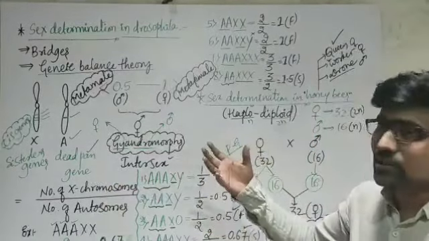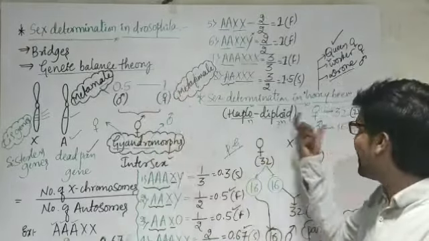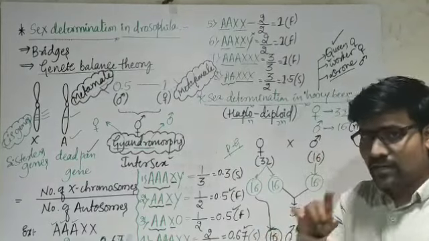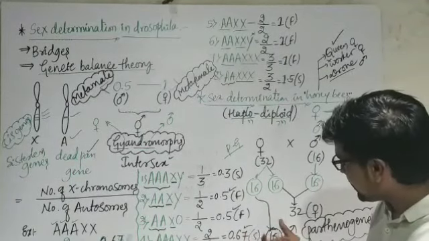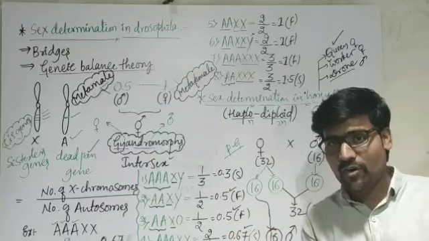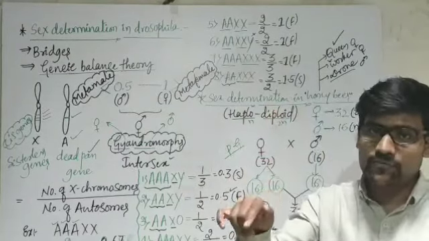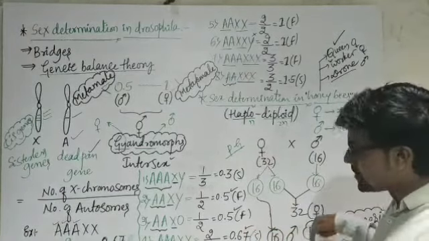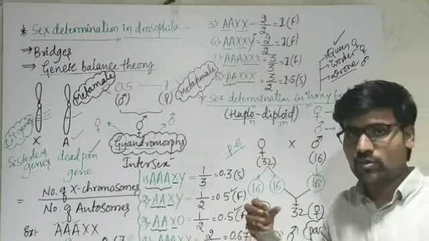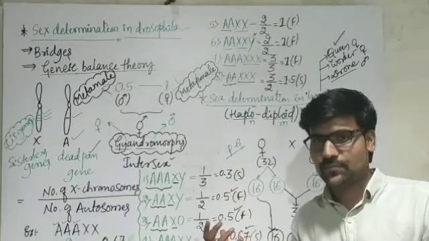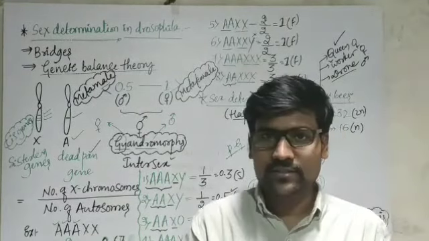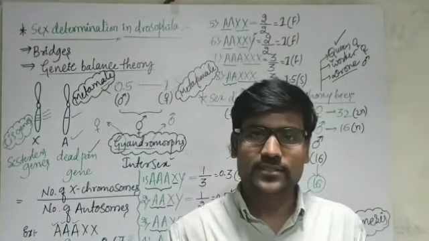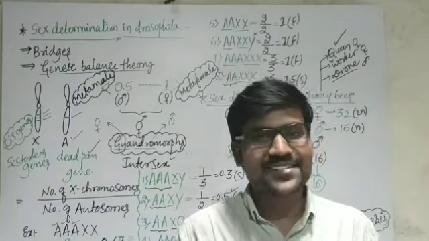Today I think you have understood sex determination in Drosophila and honeybees. These are the two special categories. And I have already told you one question: male honeybees do not have a father, hence cannot produce a son, but have a grandfather and can produce a grandson. How is it possible? Just think by putting this type of crossing. So you practice this once. I think you have got this total concept. In the next video, let us focus on pedigree chart analysis. Yes, thank you.